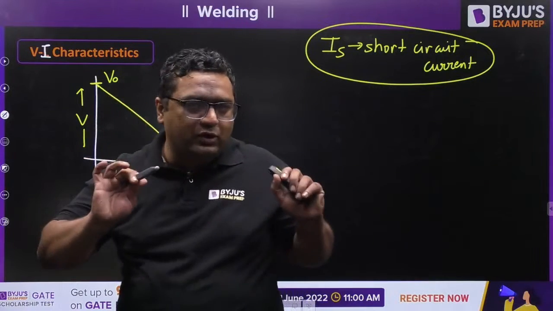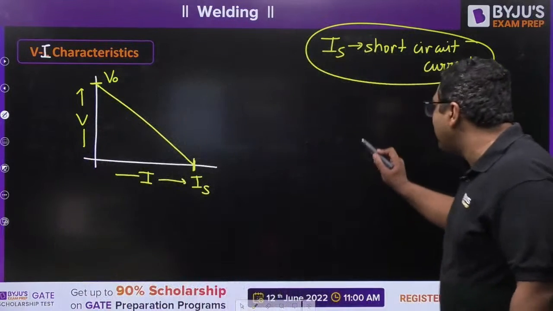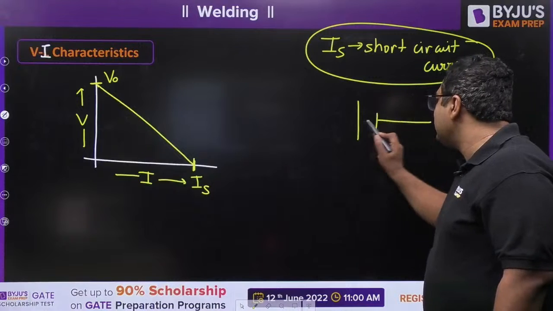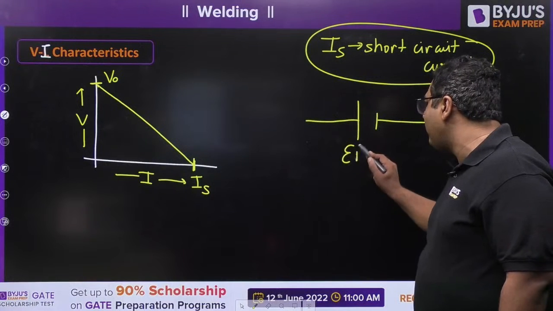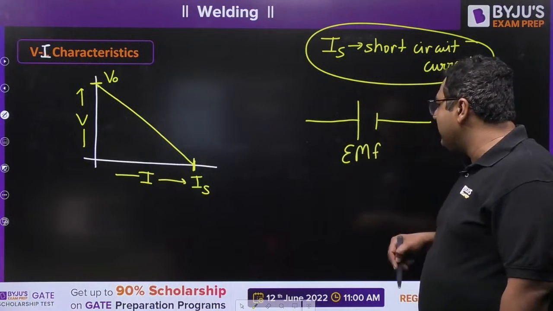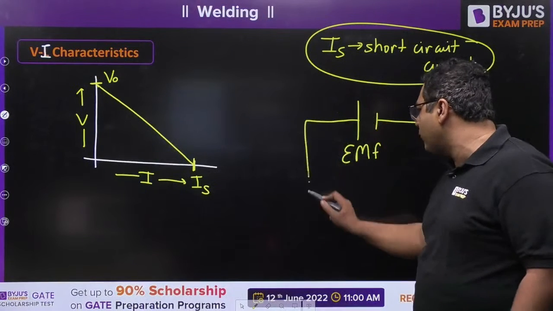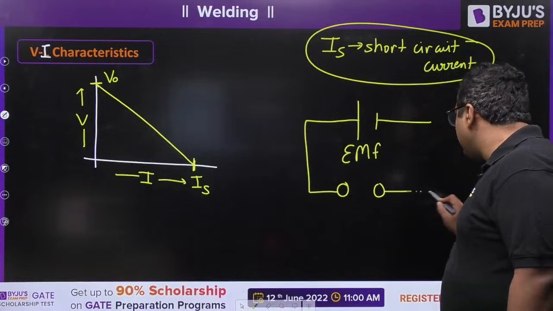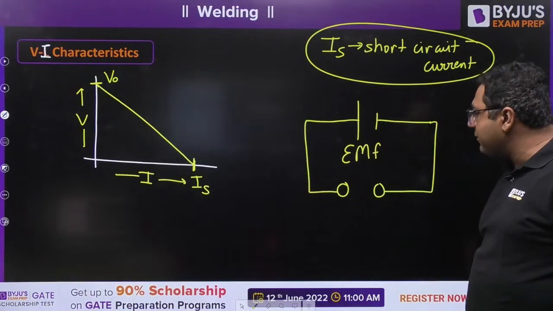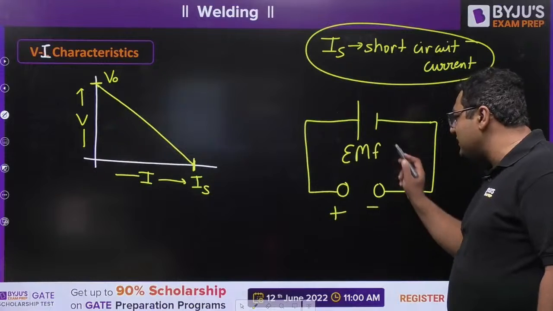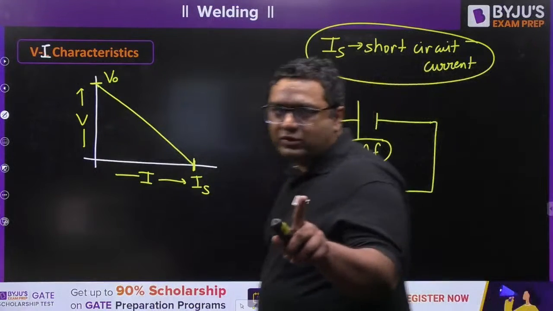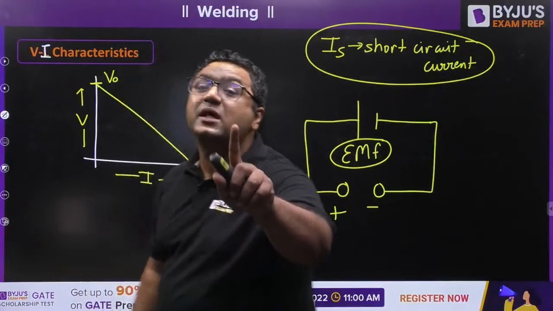Before that, welding was not happening. So my dear, whenever we have this symbol, it is shown by the EMF. When we are talking about EMF, you know that this is giving us the potential difference between 2 points like this. So when there are 2 points and there is no device between them, whatever the potential difference is, that is said to be EMF, electromotive force, and the same is said to be open circuit voltage.